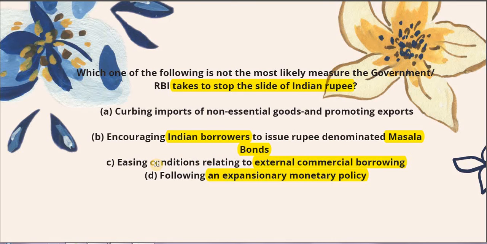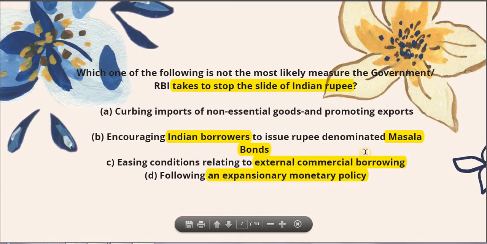And last is easing conditions relating to external commercial borrowing. External means outside of India. Commercial means not by the government but by a private entity. So even if a private entity is borrowing currency from outside India, it would be in dollar denomination. So dollars would be coming to India. It means foreign exchange would be coming to India. It means it would be reducing the depreciation of the rupee. So that's how I have explained all the options, and either way we've gotten the answer, which is D.